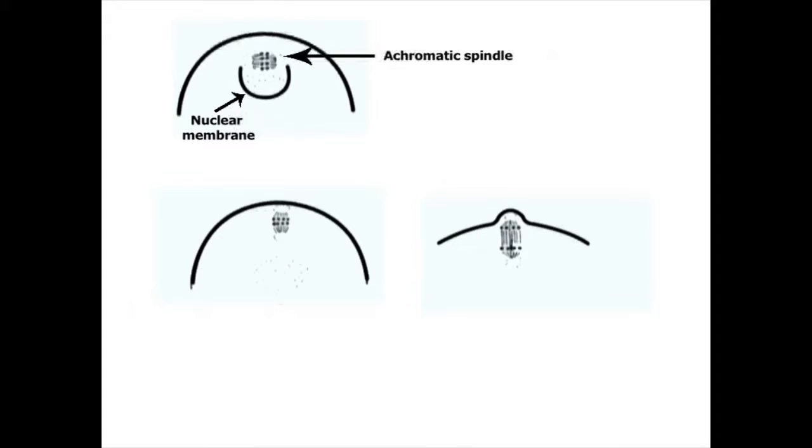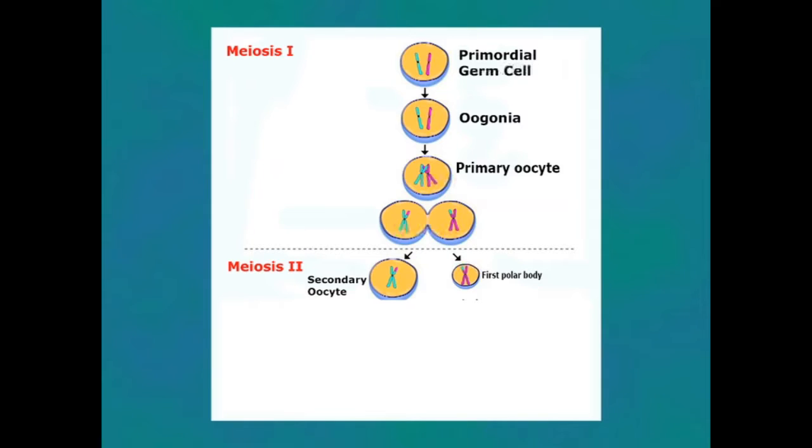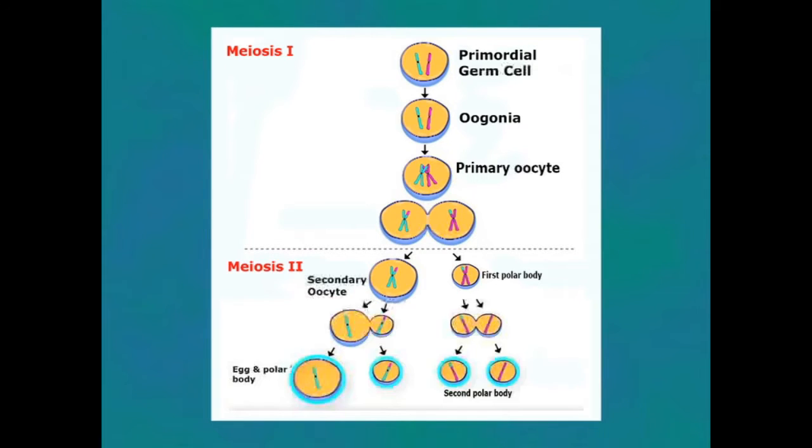The outer pole of the spindle with half of the chromosomes enters into a cytoplasmic bulge during the anaphase of the first meiotic division. The bulge is then separated from the oocyte as a small cell known as the first polar body. Now, the oocyte is distinguished as the secondary oocyte. In the second meiotic division, an achromatic spindle is formed at the surface. When division takes place, half of the chromatids are given off to form a secondary polar body.